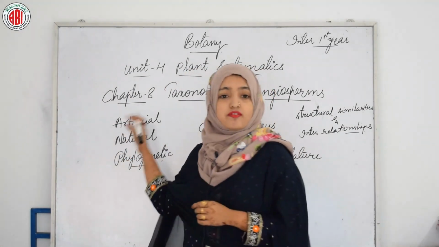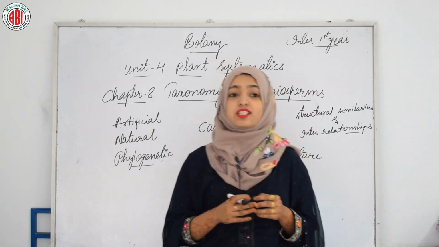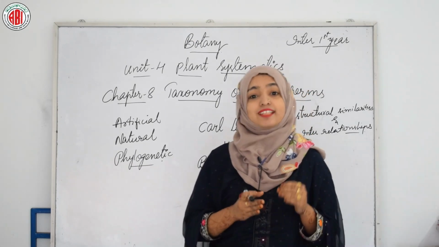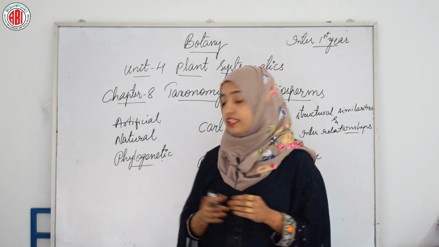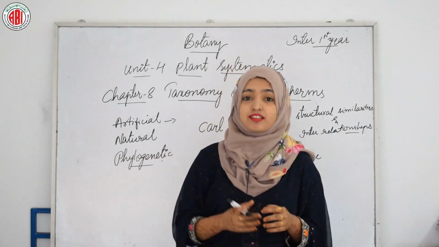So coming to the artificial system, it is the earliest system of plant classification, based only on gross superficial morphological characters such as habit, color, number and shape of leaves, etc. So it is completely dependent on morphology that we can see from the external surfaces.